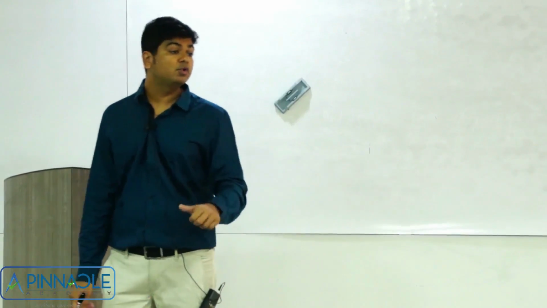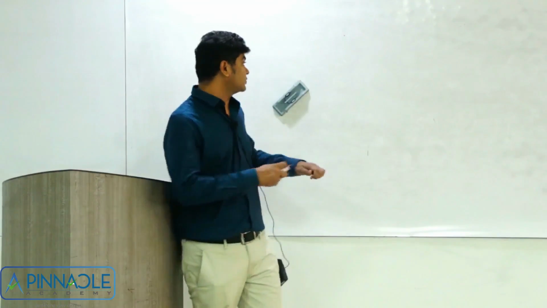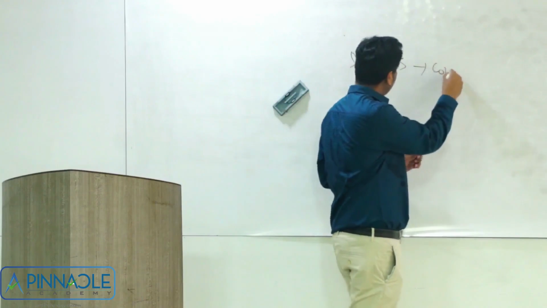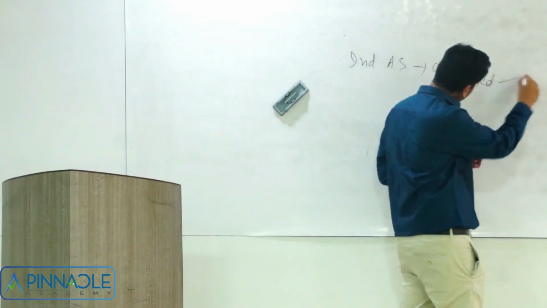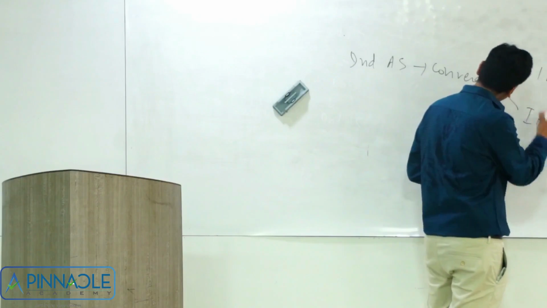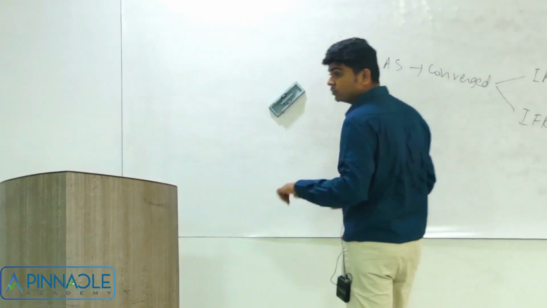When we say we will do conversions, remember you have to do conversions not just with IFRS. You have to also do conversions with the International Accounting Standard. So when I say Ind AS is converged, it is converged with IAS. It is also converged with IFRS. So I'll do conversions with both.